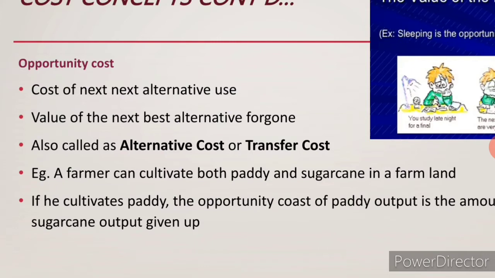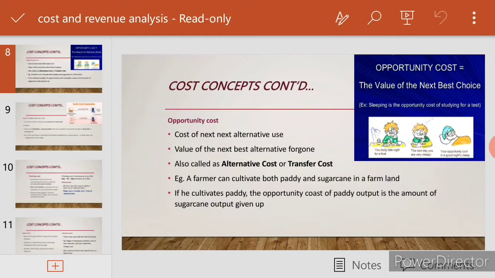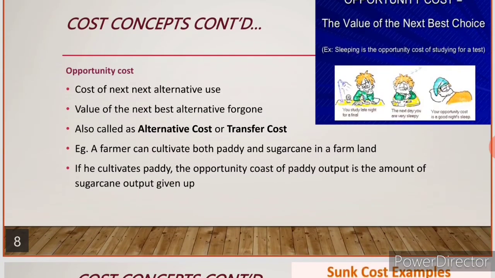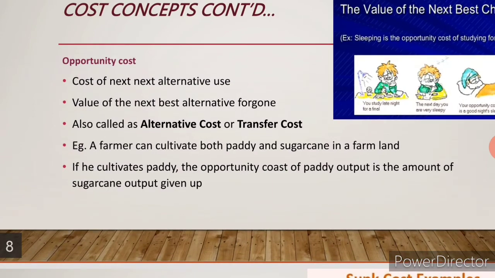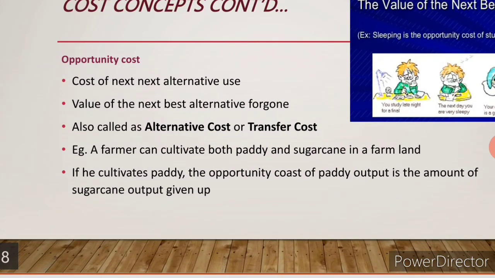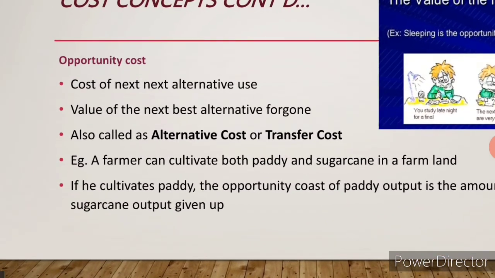At the end of her service, a huge amount she will receive. So at present they are sacrificing for that future benefit. So this is called opportunity cost. So opportunity cost means it is the next best alternative forgone. Okay.